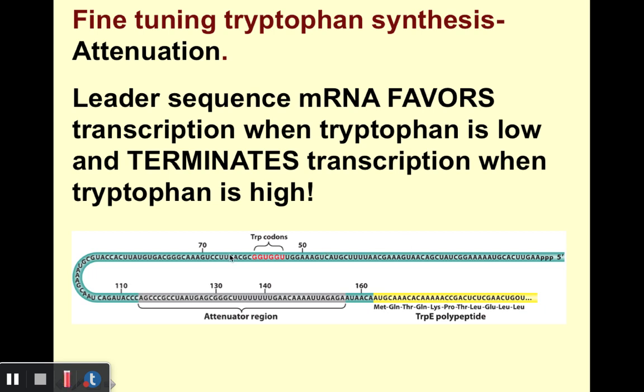So what we see toward the bottom is a schematic of that leader sequence. So 5' to 3', all the bases there. And notice as part of that leader sequence, this region right here, these two codons, UGG, UGG, they both code for tryptophan, which of course is the amino acid that we're talking about synthesizing as part of this operon. It turns out that the structure of this leader sequence mRNA is such that it favors transcription of the tryptophan genes when tryptophan is low, and it tends to terminate transcription of those genes when tryptophan is high.